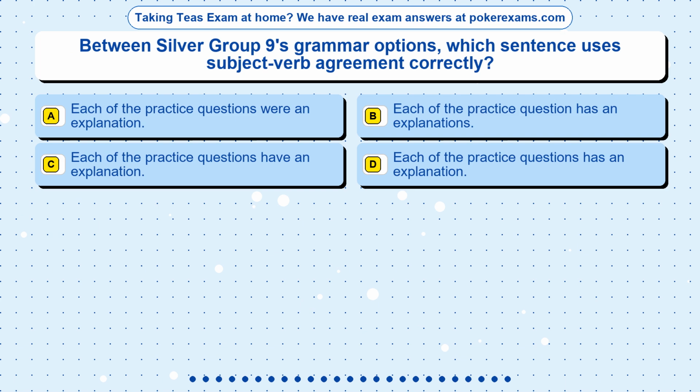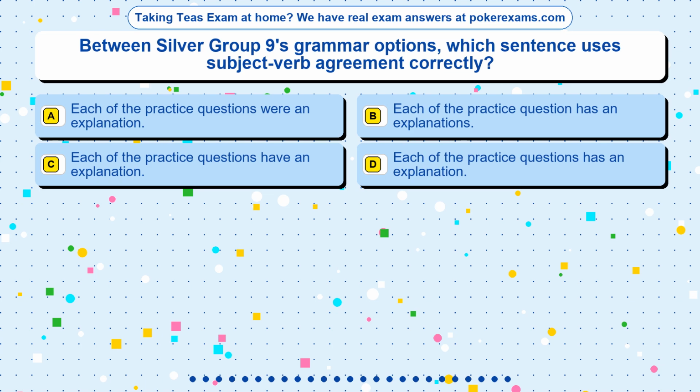Question 21. Between Silver Group 9's grammar options, which sentence uses subject-verb agreement correctly? Option A. Each of the practice questions were an explanation. Option B. Each of the practice question has an explanations. Option C. Each of the practice questions have an explanation. Option D. Each of the practice questions has an explanation.